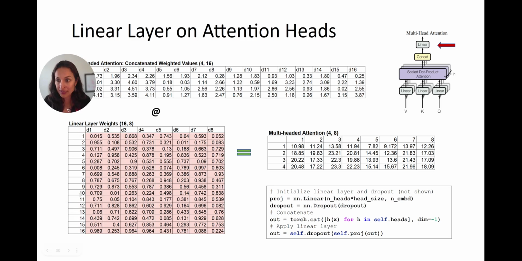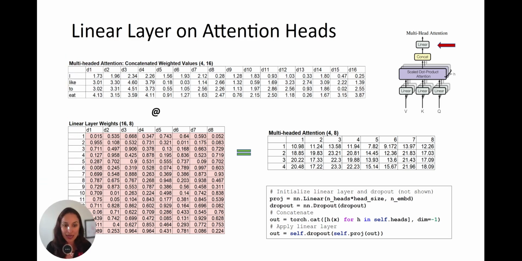This table has 16 rows and 8 columns. So you see, it's just another matrix transformation once again. And here you have it, this linear layer right here.